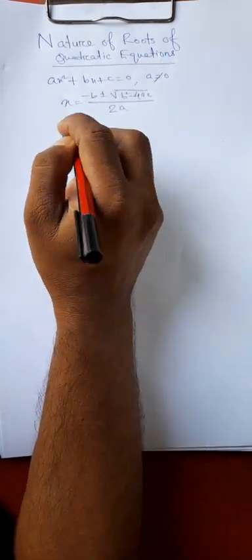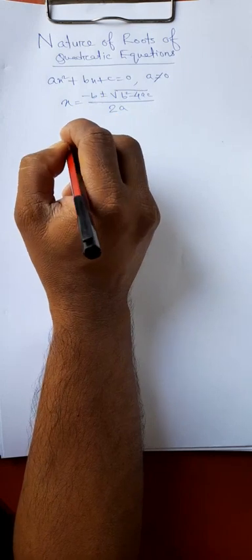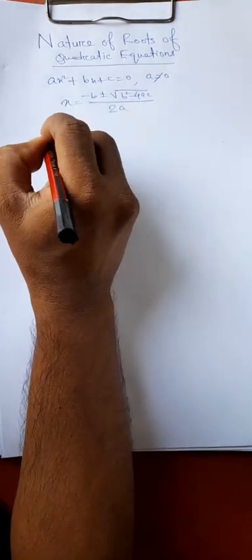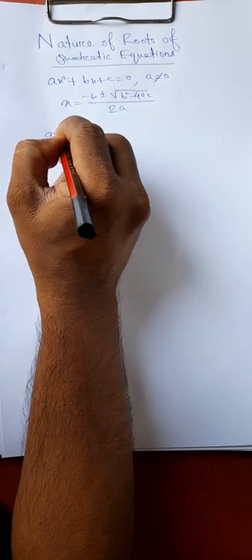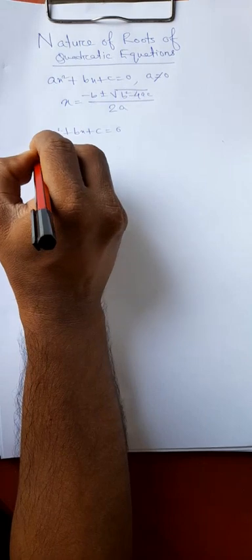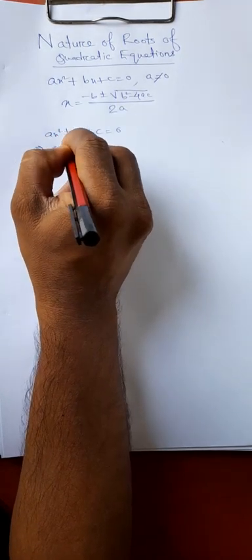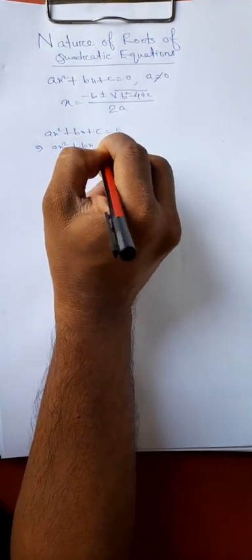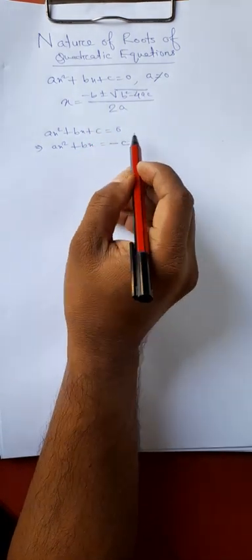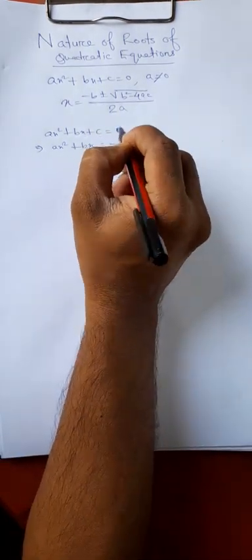So let's quickly review how we derive this solution. So let's start it again. ax² + bx + c = 0. So first let us transpose the constant to the right hand side. So transposing c to the right hand side, we got minus c.